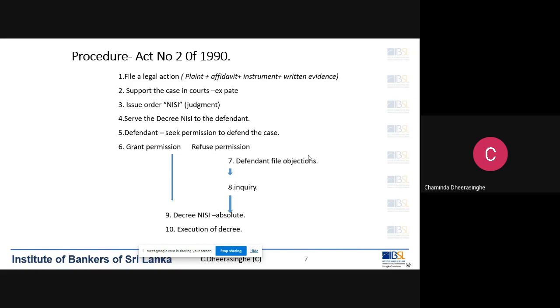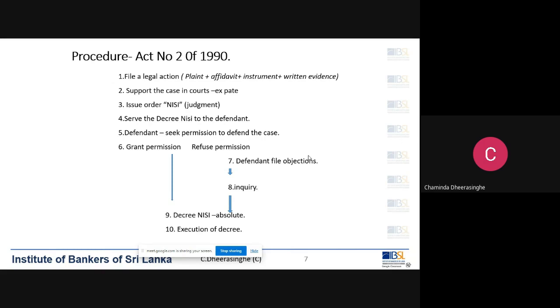Then after supporting the plaint or the case on the given date, if the judge is satisfied that the claim that we have made in our plaint is legally due to the bank, then the judge will issue a temporary judgment.